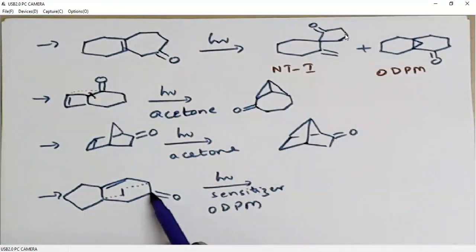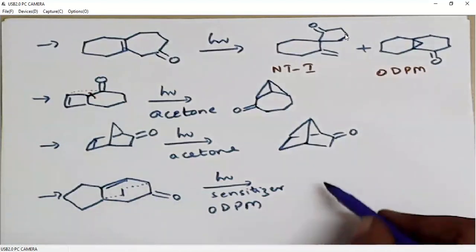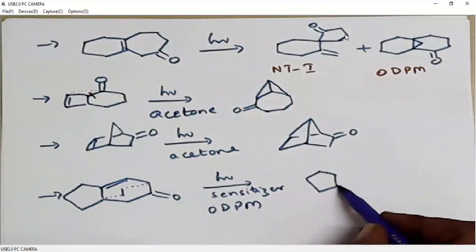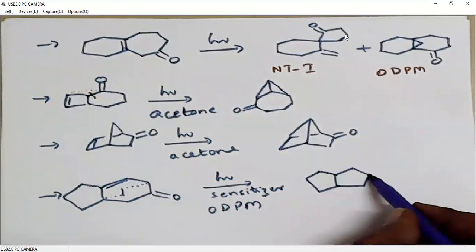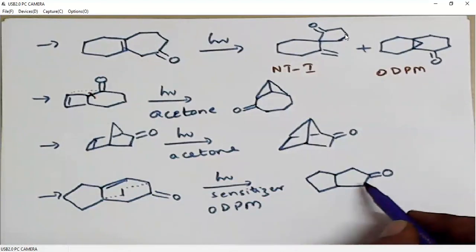In the first case, there will be a bond formation between this carbon and this carbon, and we need to break this alpha bond to regenerate this C double bond. When we do this, initially the ring is 6-membered, but when we break this, it forms a 5-membered ring. It becomes a 5-membered ring.